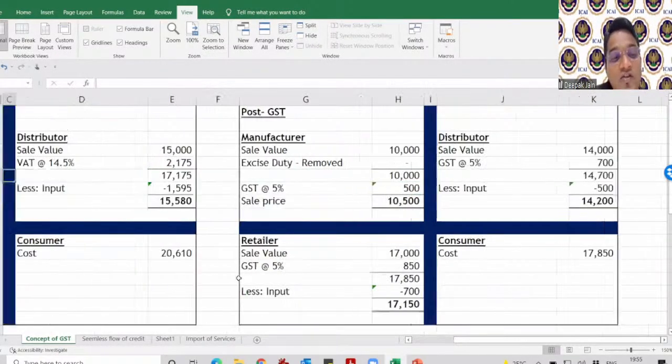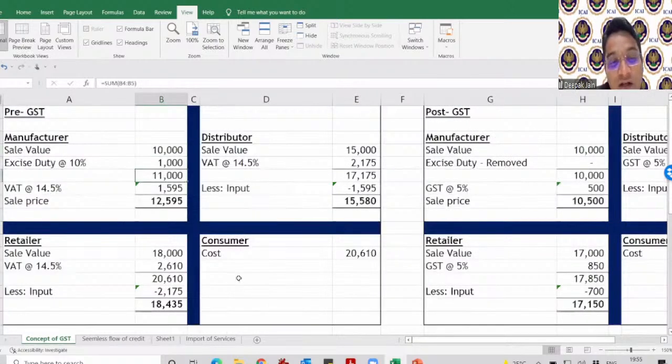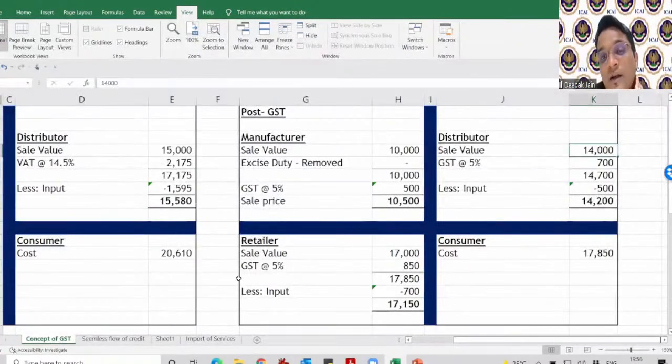Earlier, what used to be his costing? 10,000 plus 1,000, so 11,000, because this excise duty he never used to get the credit for. Now he will get the credit of the taxes. So his costing was 11,000, and under GST his costing is reduced to 10,000. So he can sell at a lower price to the customer.